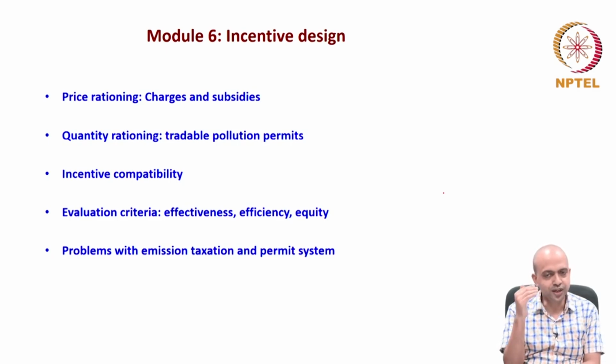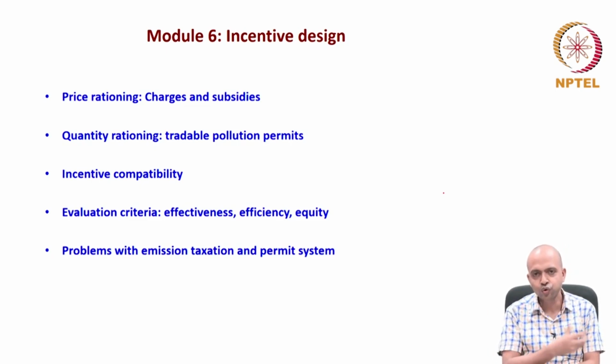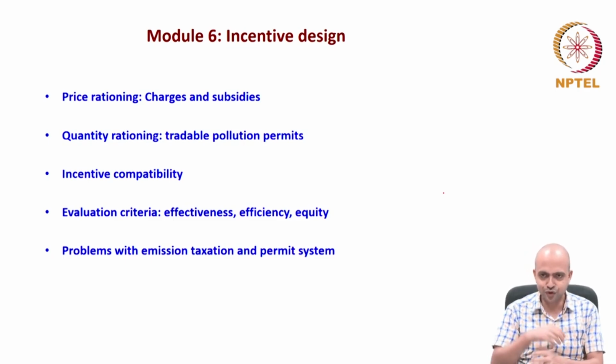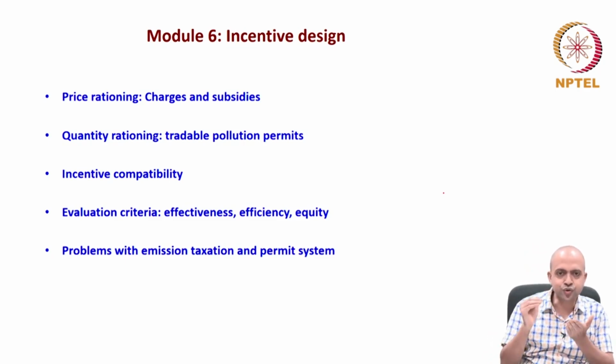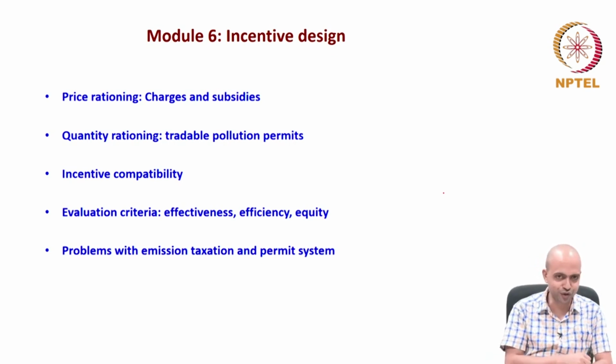The regulator, then, should design something so that the private players will automatically reveal their true cost of pollution or true cost of abatement. That means the regulator should design incentives which are compatible with the private information.